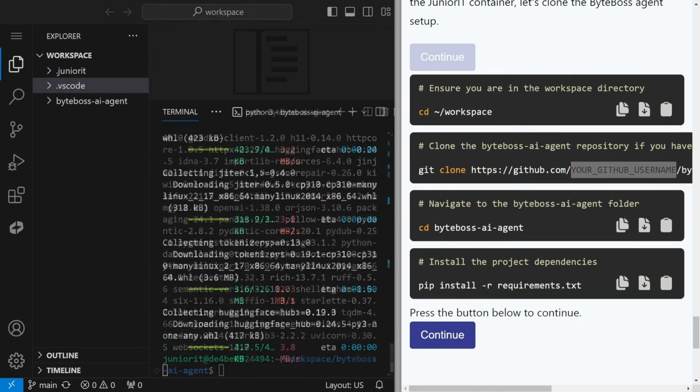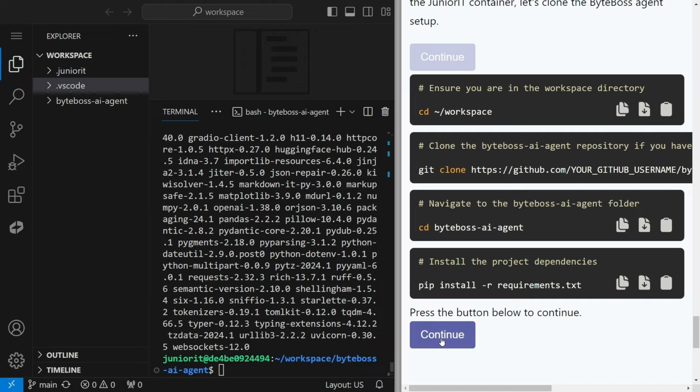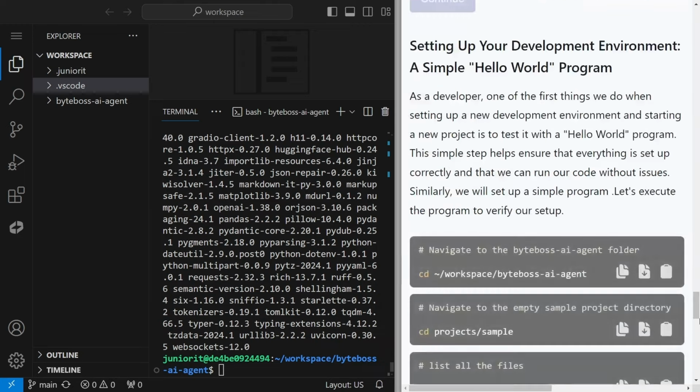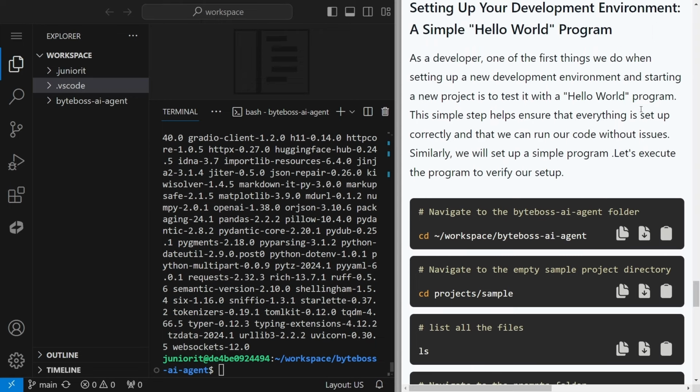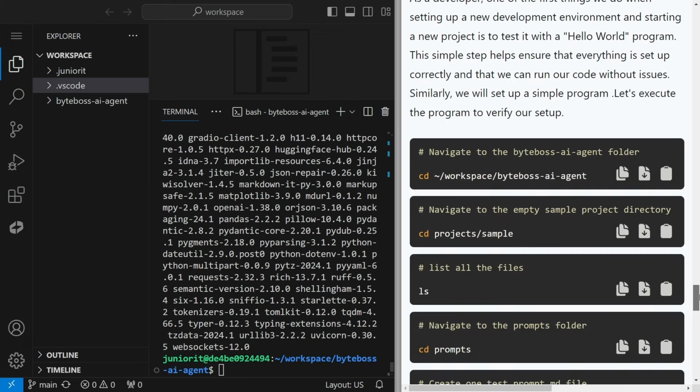Once you have done that, again click on the continue button, and you just need to follow the steps. By using this environment, it becomes so much easier for a beginner to start coding. Now let's set up our development environment and write a simple hello world program. But because we are experienced developers from day one, we will do this by using our ByteBoss AI agent to create some code for you, instead of just writing a simple hello world program.